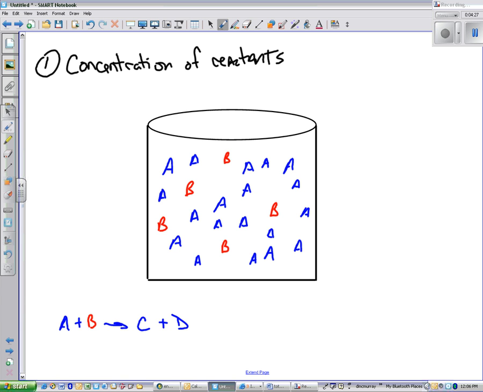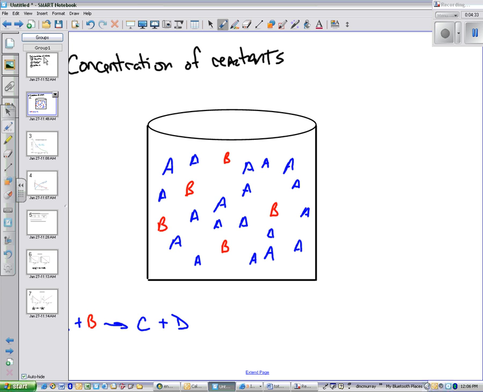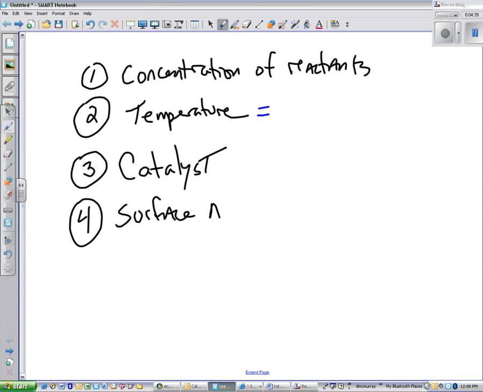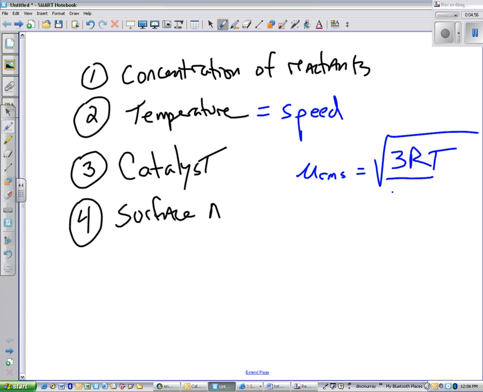Other factors can affect this. However, there's one that is really important. We spent a lot of time discussing the changes in concentrations of reactants. If we look at the temperature, well, temperature is directly related to speed. And you might remember this because in gases, and some of our reactions happen in the gas form, we have the u RMS, and that equals the square root of 3RT over the molecular weight.